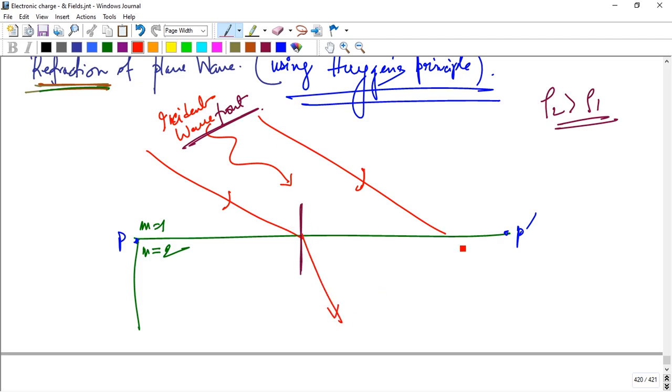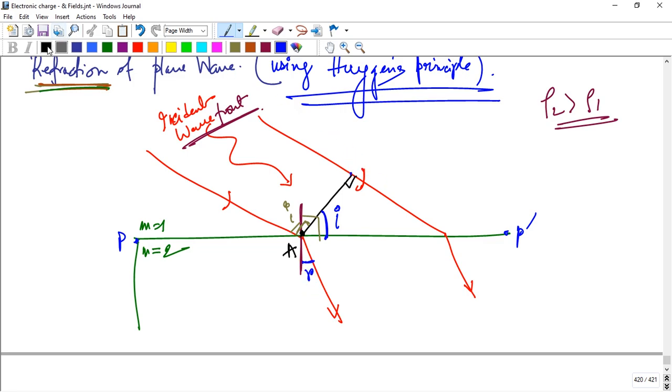Now give the point names. This is point A, and draw a perpendicular from A to this line, that is B. This angle is I, and these are 90 degrees obviously. This angle is I, the incident angle, and this angle is R, the refracted angle.